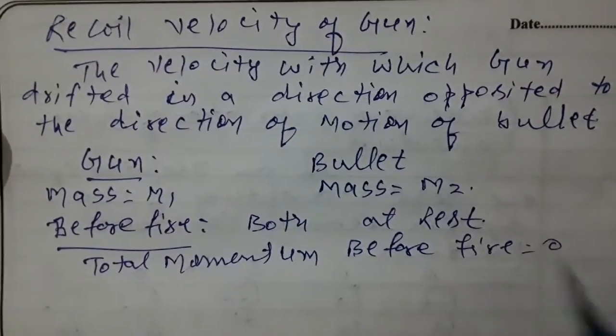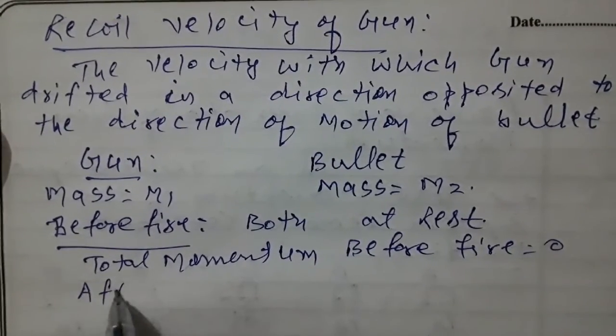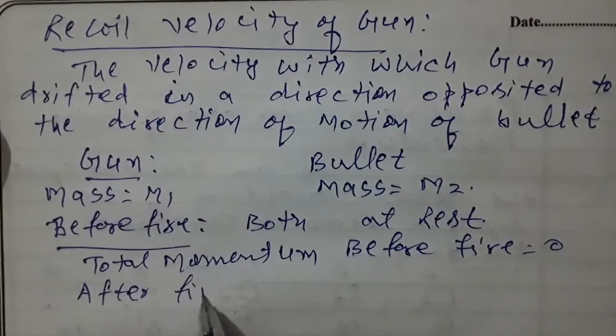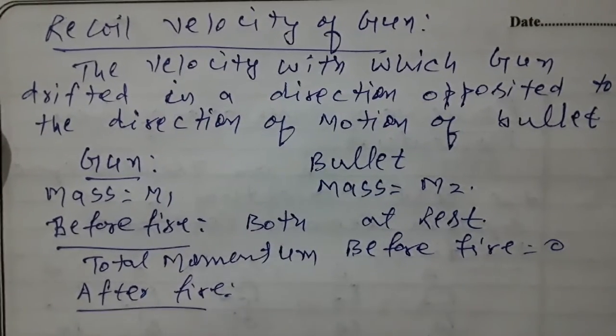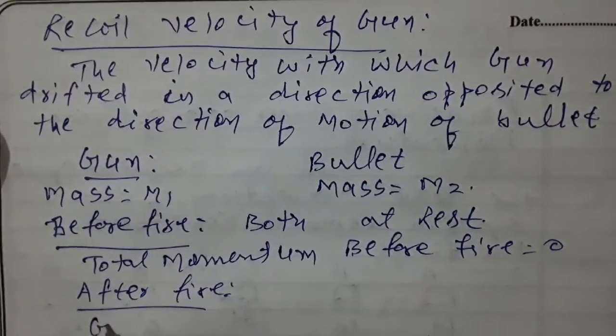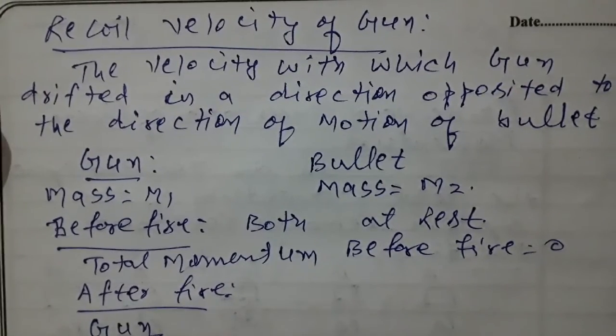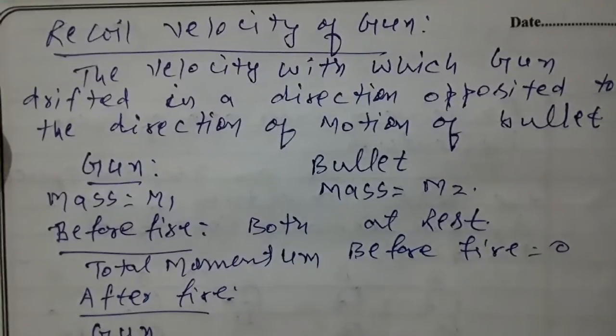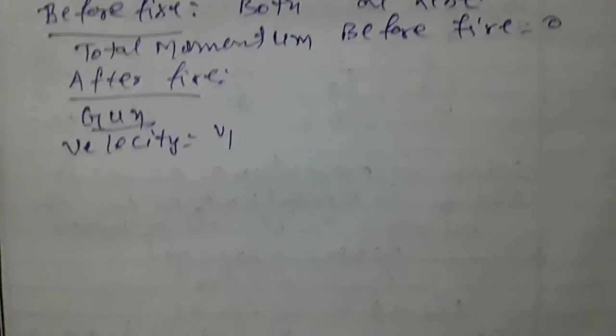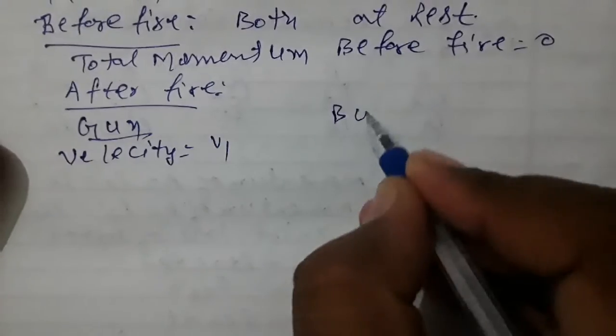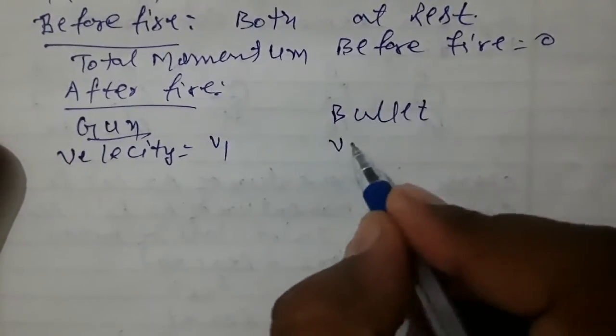Now after fire, the gun has velocity v1 and the bullet has velocity v2.